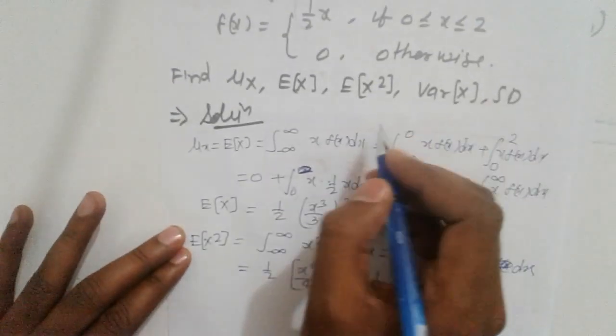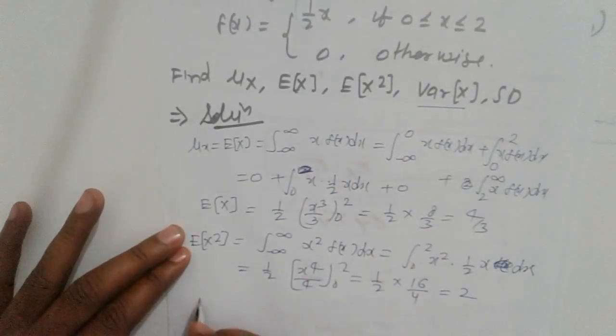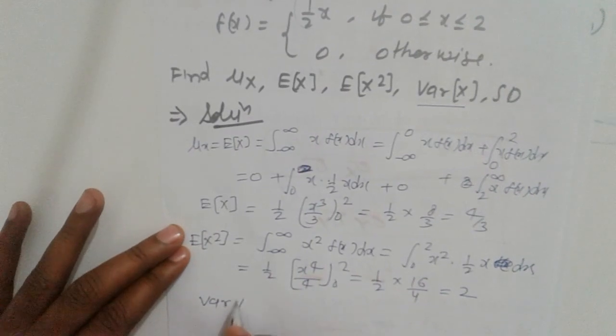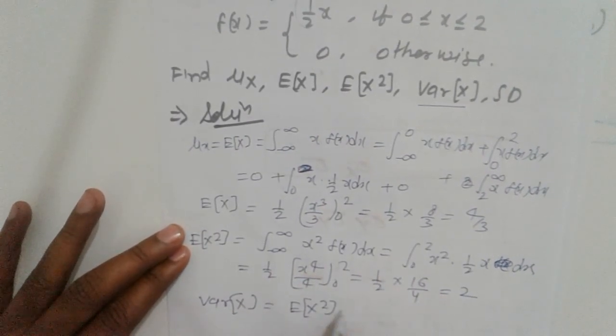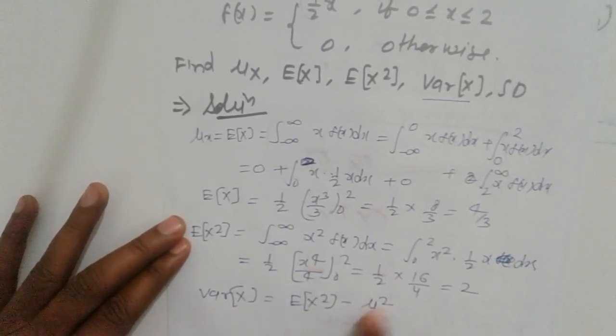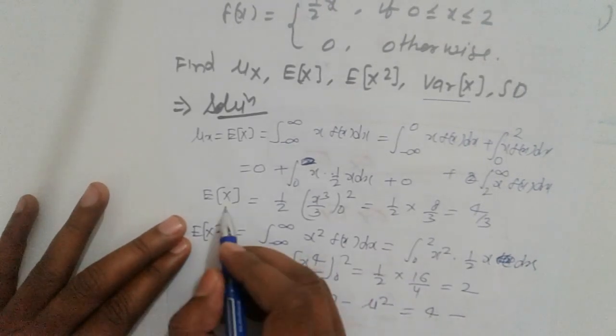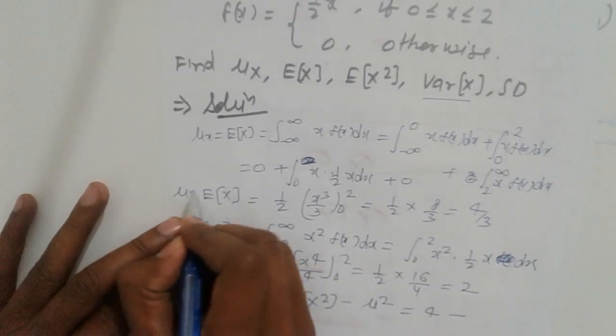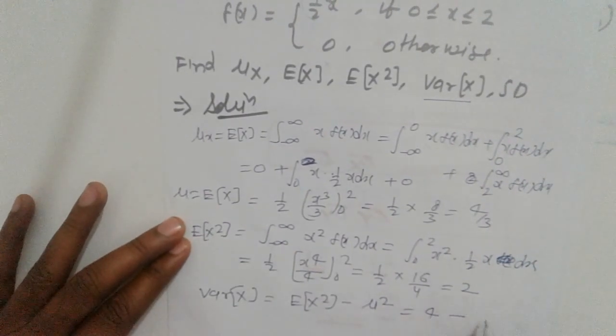Next, the variance of X. What is the formula? It is E[X squared] minus mu squared, so 2 minus the square of 4 by 3, which is 16 by 9.